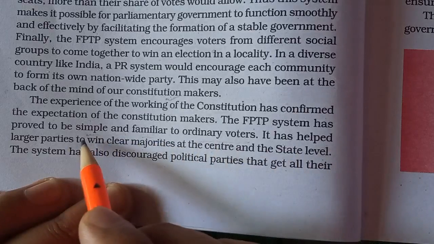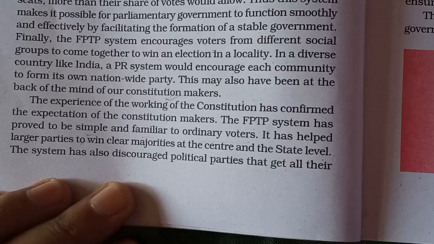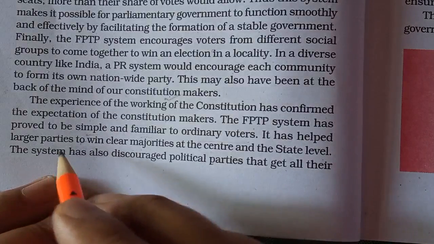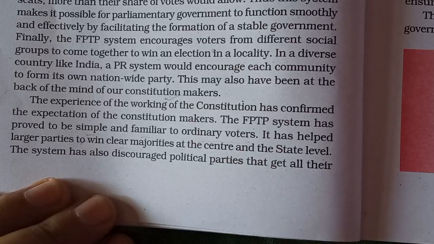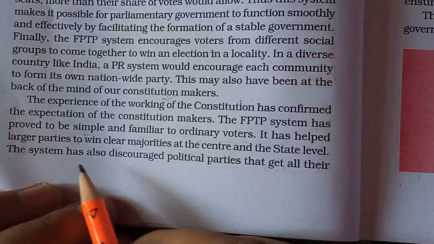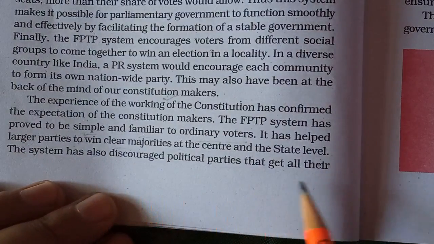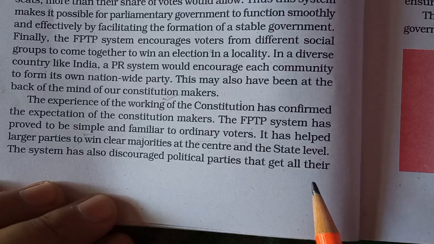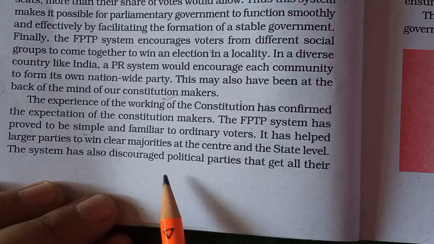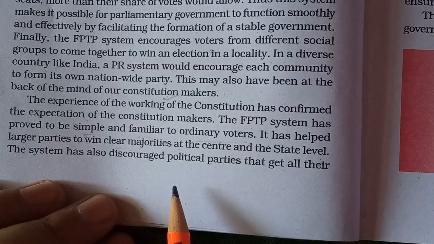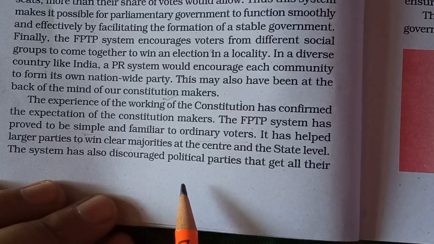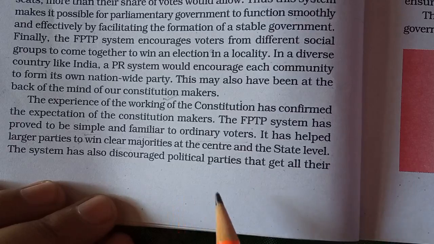It can help larger parties to win clear majorities, like in the case of the BJP, which we can see recently is a larger party and has a clear majority. That is why at the center, in the legislature and in the executive, they have the majority. It becomes easy for them to make decisions. The system has also discouraged political parties that get all their votes only from one caste or community. In this FPTP system, a political party cannot be successful if it depends only on a particular share of votes from a particular caste or community.